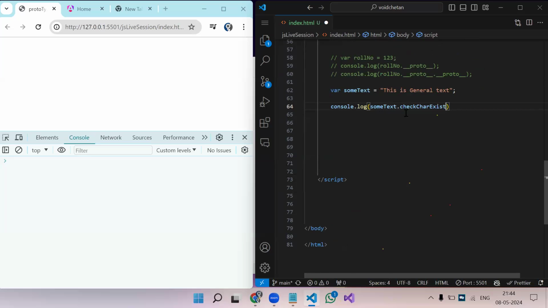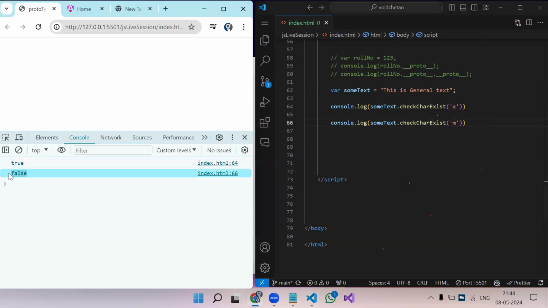So this is the function. Now this function has a parameter: which text you need to search? Let's say we are trying to search the X. Sorry, in string we need to pass it. So let's save. Here you can see we have got true because we have X in the sentence. Now, let's say we don't have M. If we pass M, you can see we got false.